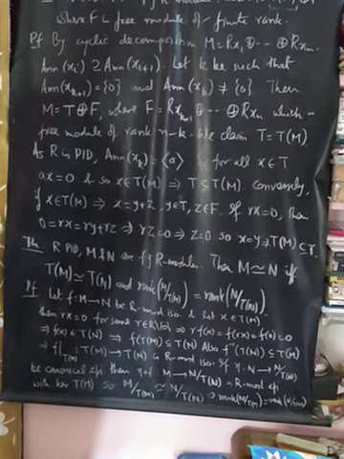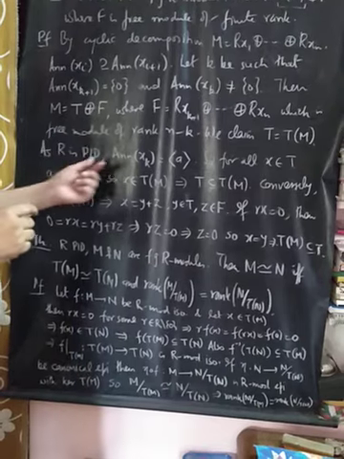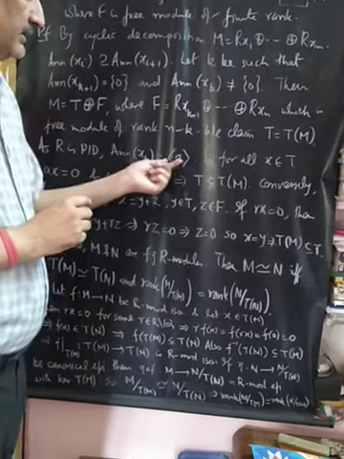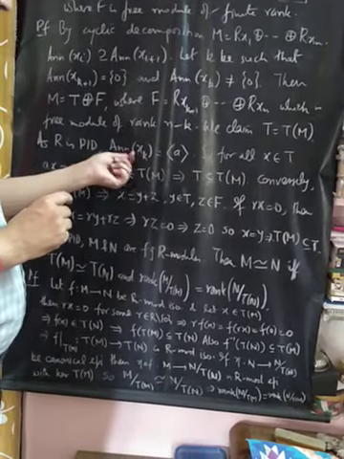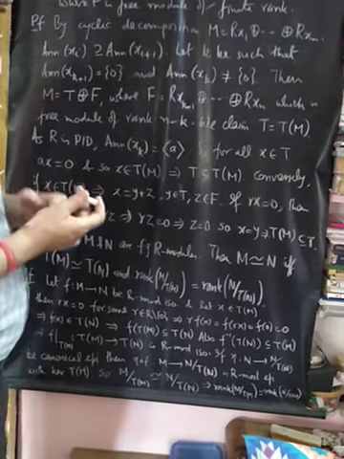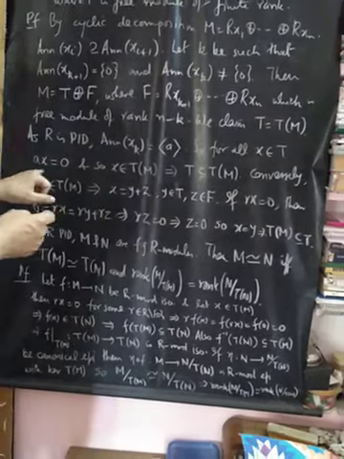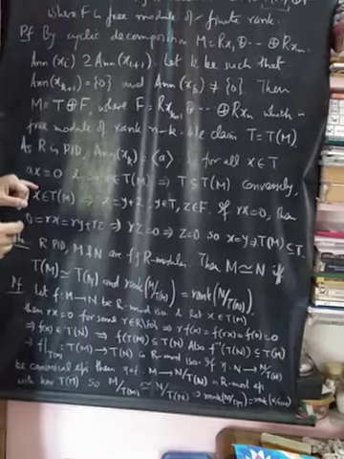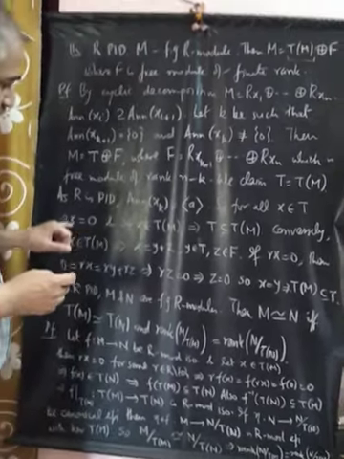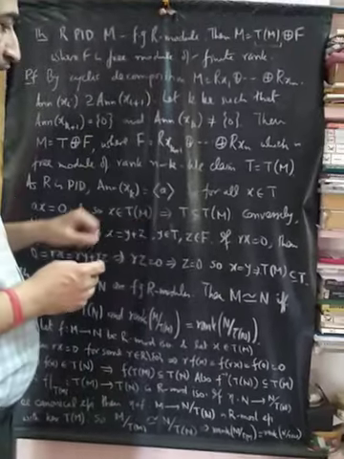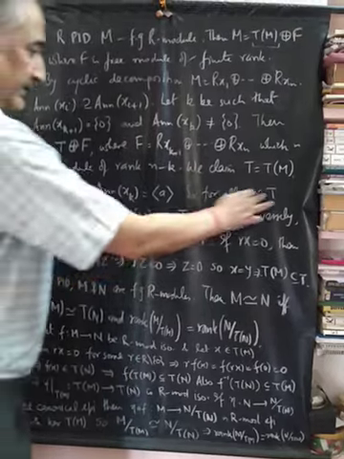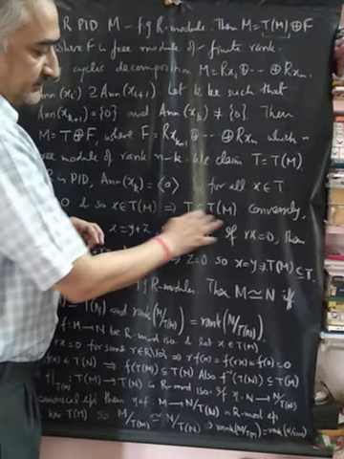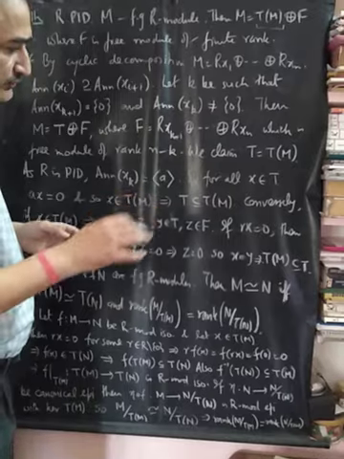As R is a PID, the annihilator of every element is a principal ideal. So let the annihilator of xk be A. So for all x in T, Ax is 0, and therefore this x belongs to the torsion submodule. Because x is in T, we show that x belongs to Tm, so T is contained in Tm. So this is one way.